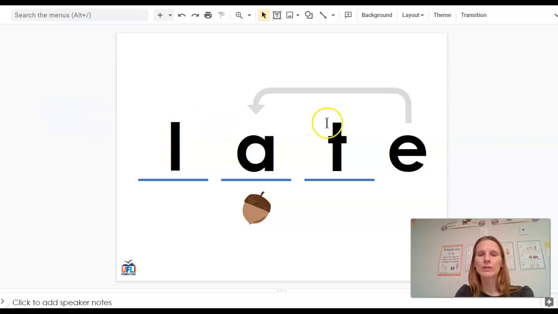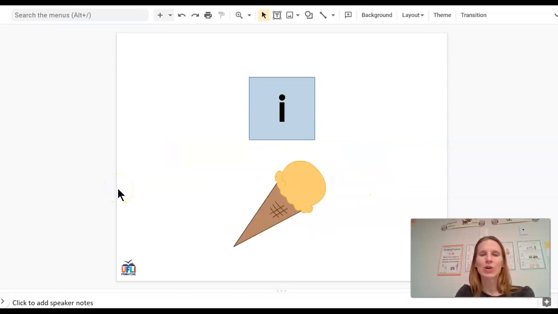So we take a look at a word where it has that bossy silent E. So the A is not going to say A, it's not lat. In this word, it says A, so it's ate, late. So that's the long A sound.